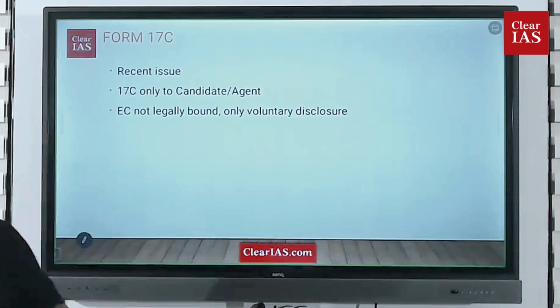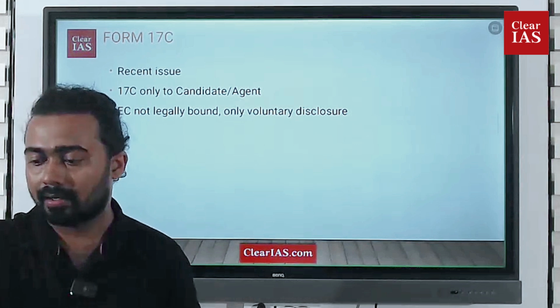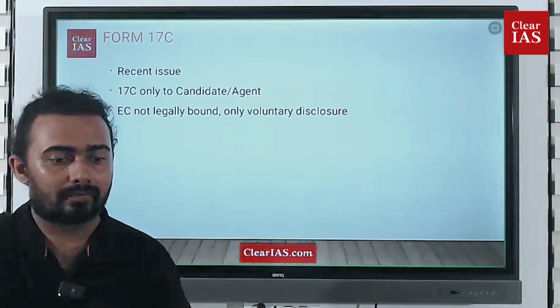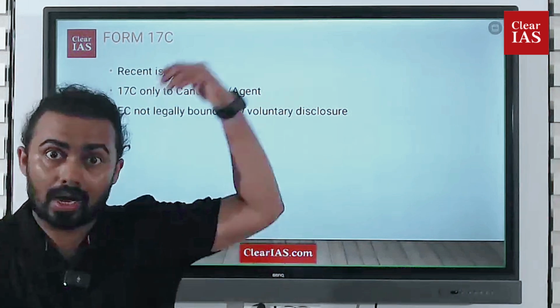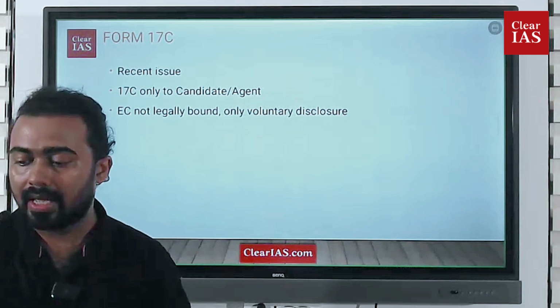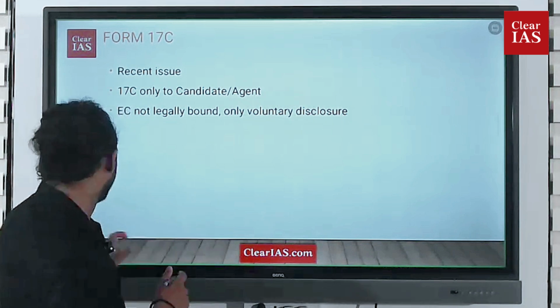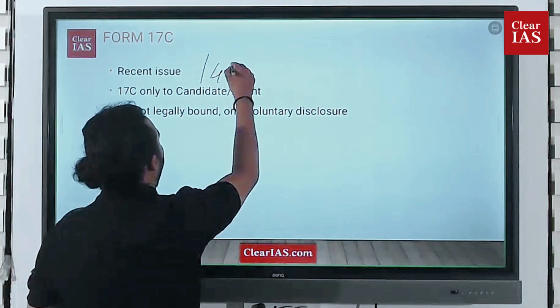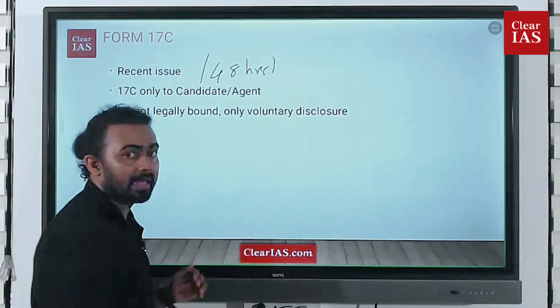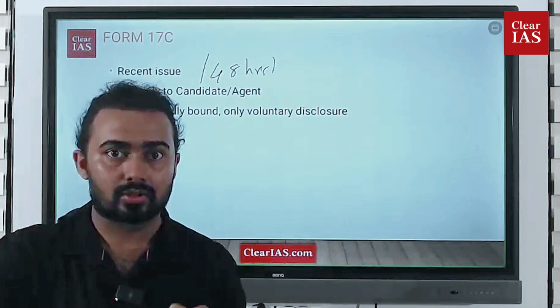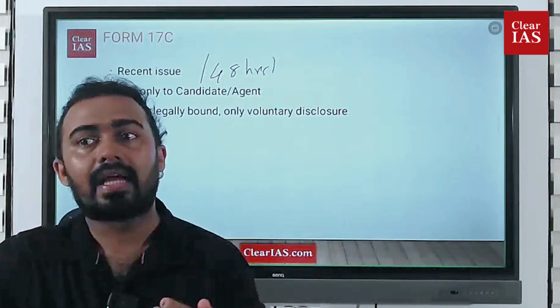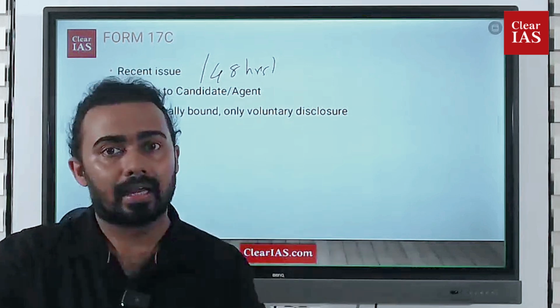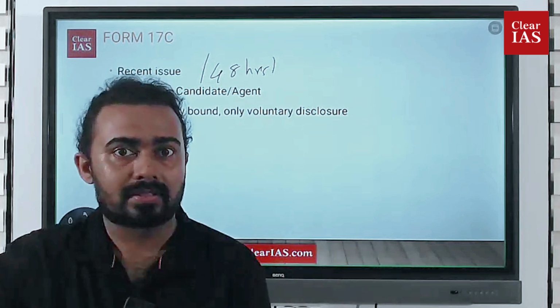And the next thing about EVMs is, what is the recent issue? The Association for Democratic Reforms asked the Supreme Court to direct the Election Commission to publish the data, and they wanted the Election Commission of India to publish it within 48 hours. So once the election is done, for example, if there is an election today, Saturday, this data has to be published before Monday. That is how the method is transparent.